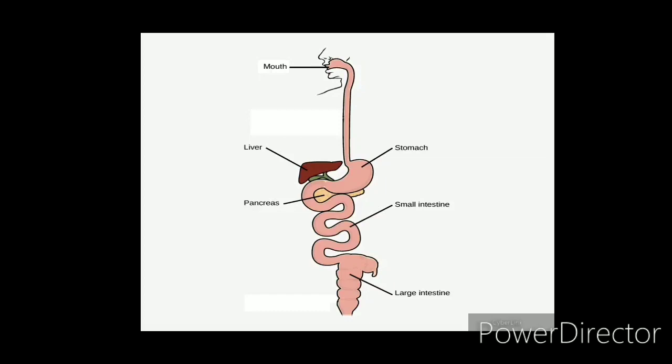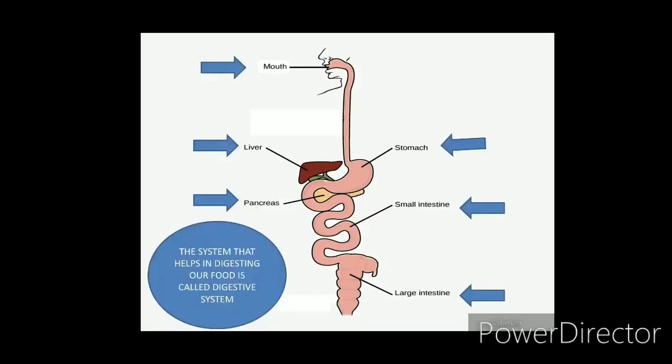So, if I ask you a question, name the organs in a digestive system, you will answer first mouth, second liver, third stomach, fourth pancreas, fifth small intestine, sixth large intestine. Very good. So the system that helps in digesting our food is called the digestive system. Now we have learned what the digestive system is and what the organs involved in it are.